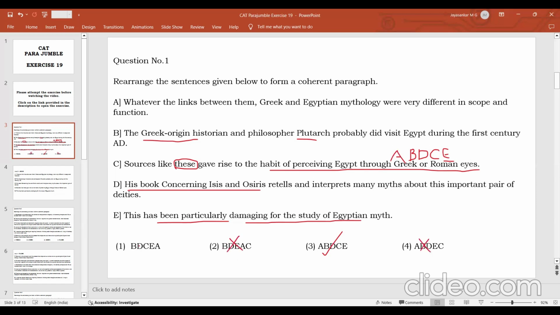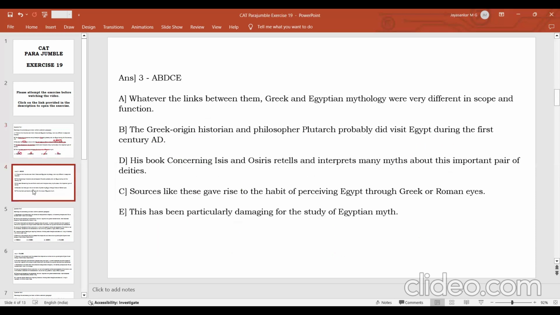So then it becomes a question of, after you form the sequence BDC, you can automatically see that E will become the last one. A cannot be the final sentence because A is something that introduces the topic. So that is why you can ignore this. So ABDC will be the answer. ABDC is clearly given here.